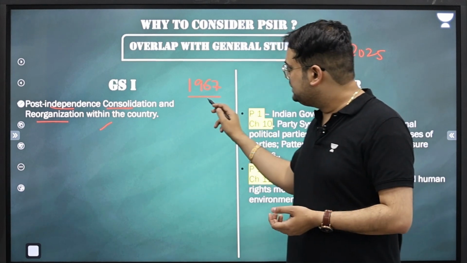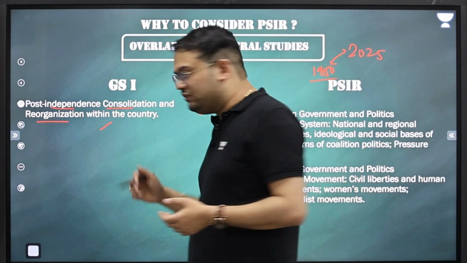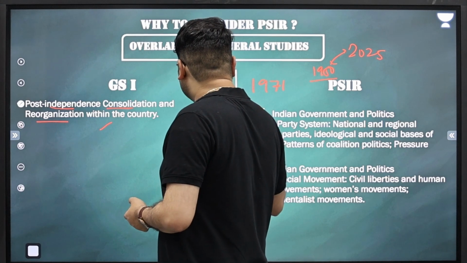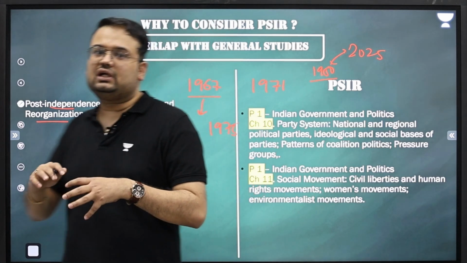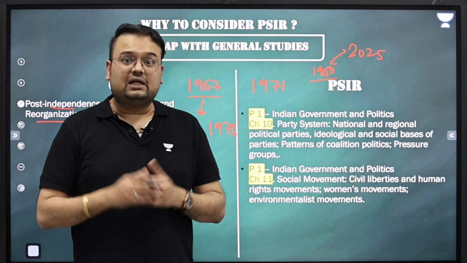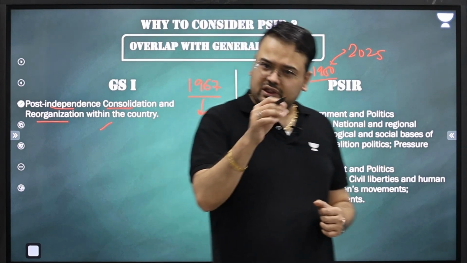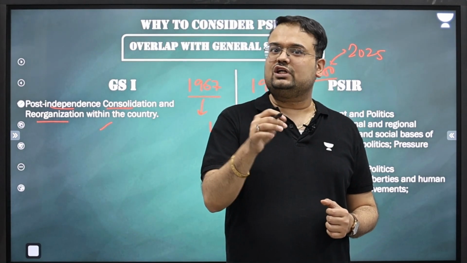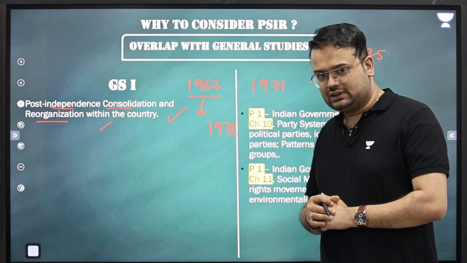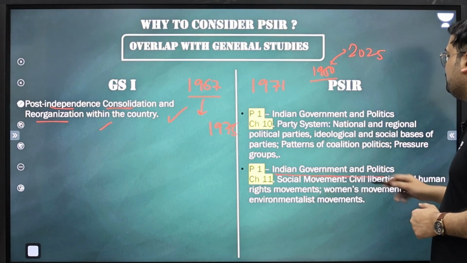state. But in 1967, what exactly do we see? The end of single party rule. Then we understand about the 1971 elections, and about the emergency that happened in 1975. We understand political events that led to the creation of Bangladesh, that led to the treaty of friendship with Russia. All these things are part of PSIR. But if you notice it, it is also helping you to understand things that transpired right after independence. Right? The same is over here, paper 1, Indian government and politics, chapter 11.